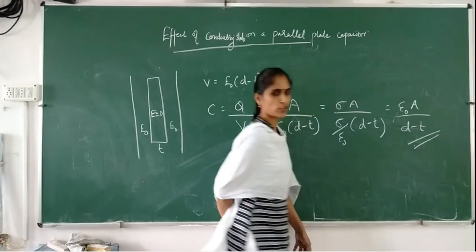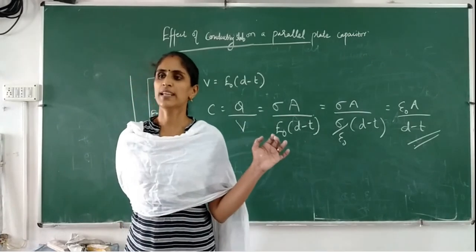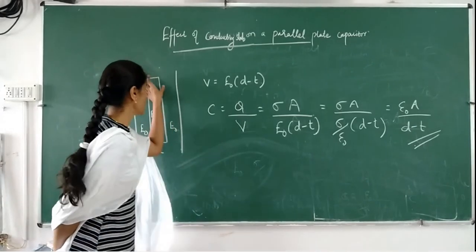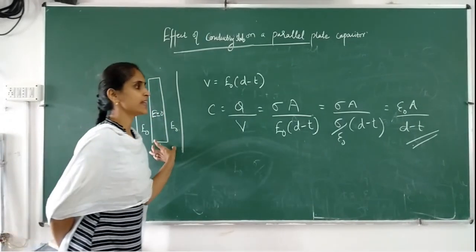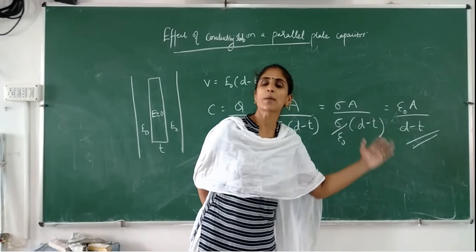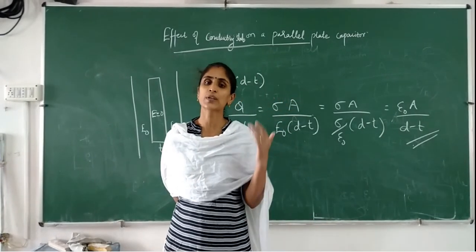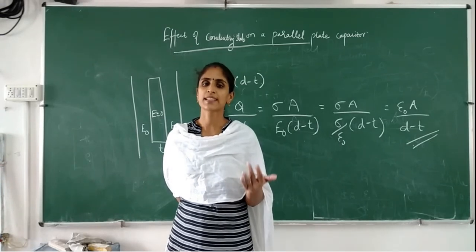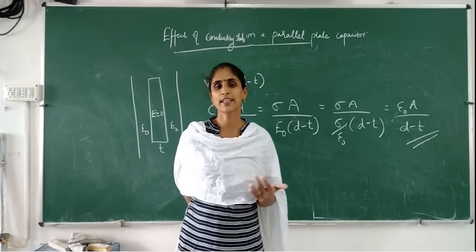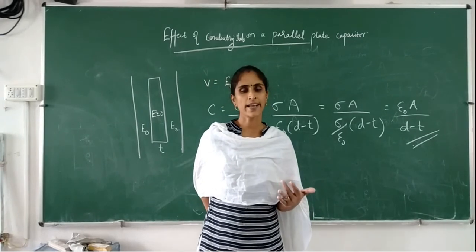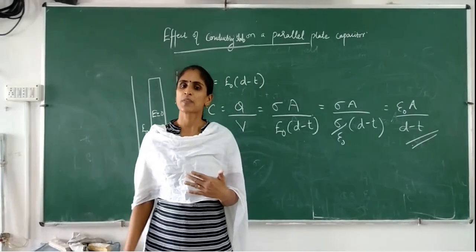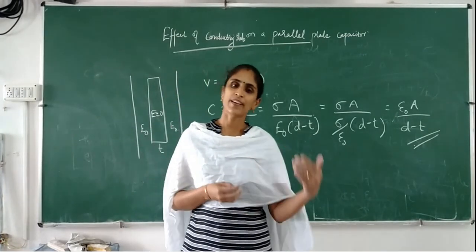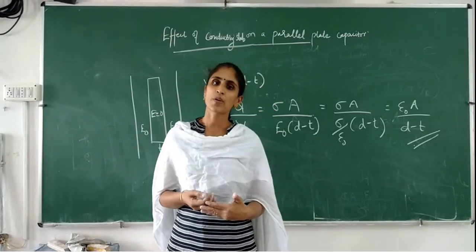This is the expression for the capacitance of a parallel plate capacitor if you are introducing a conducting slab. So we can say that when you are introducing a conducting slab, the capacitance of a parallel plate capacitor increases. Is it clear? So today we discussed the polar and non-polar dielectrics, then the effect of a dielectric slab on a parallel plate capacitor.